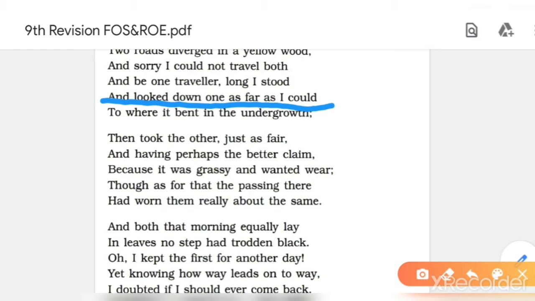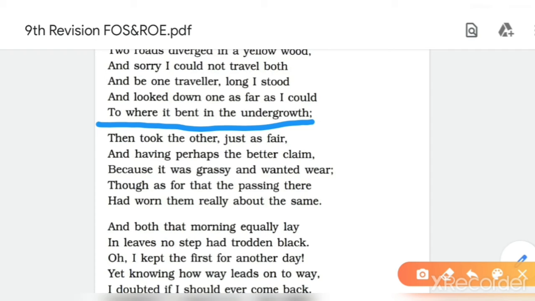Now the next line is, to where it bent in the undergrowth. Here which figure of speech is it? Try to remember the poem. What is the meaning the line is symbolizing? The figure of speech in this line is personification, because the road is given the human quality of bending. A road cannot bend, but the human quality of bending is given. So it is personification. I told you that in this poem mostly simile, metaphor and personification, these figures of speech are used.